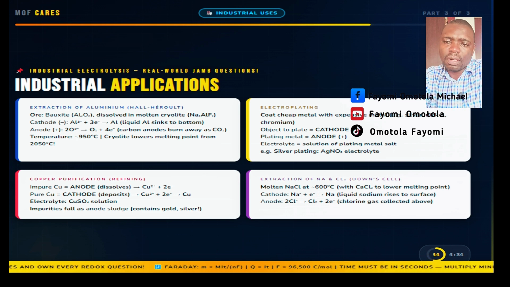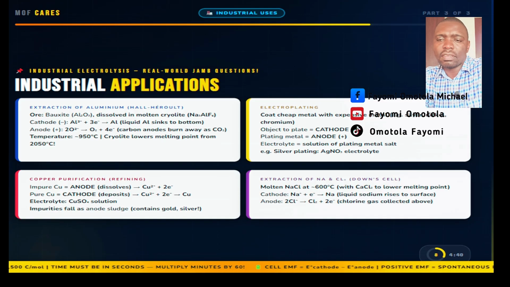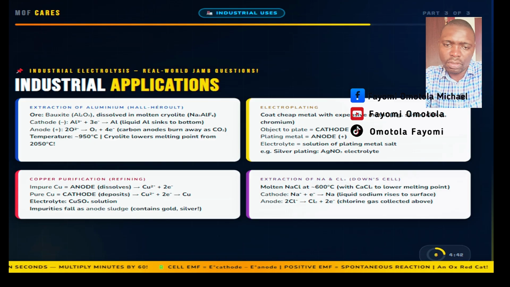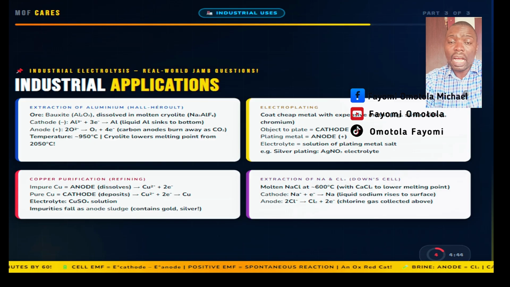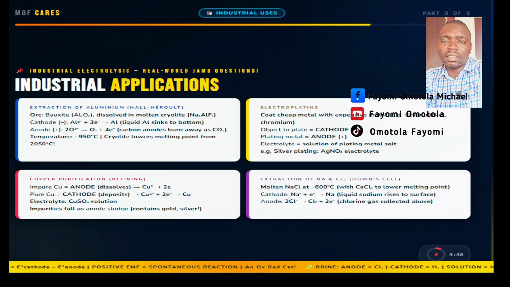What of the Downs cell? It extracts sodium metal and chlorine gas from molten sodium chloride. Calcium chloride is added to lower the melting point. Sodium forms at the cathode, chlorine gas at the anode.